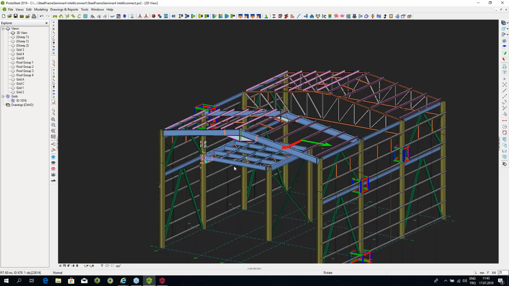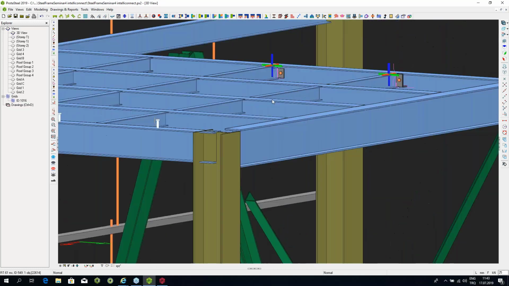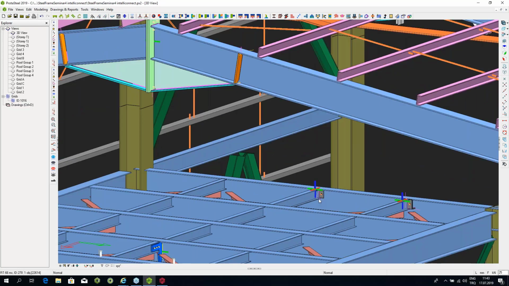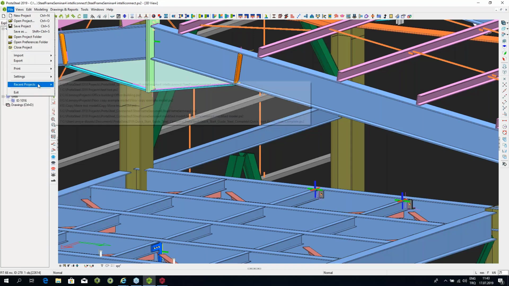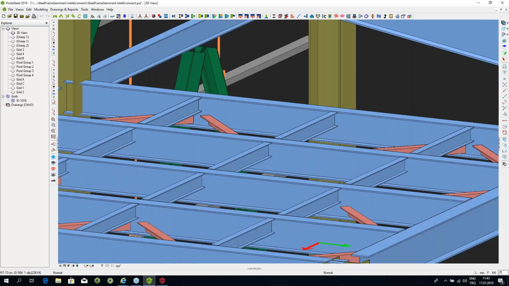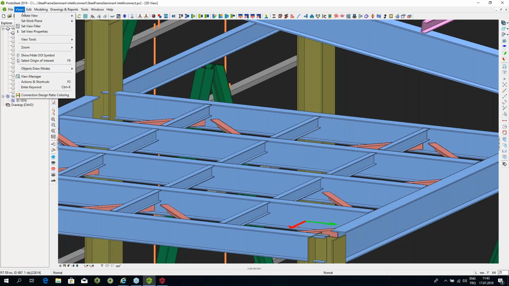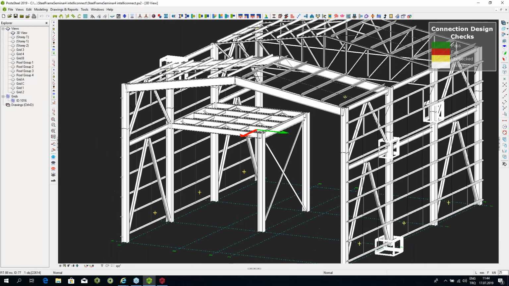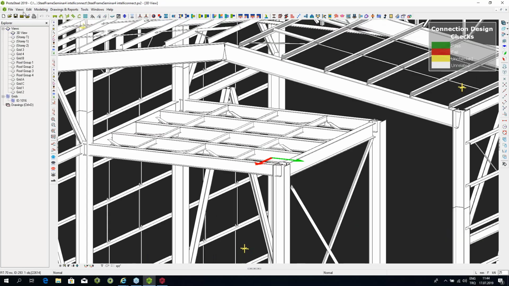So for example, if I were to go in there and let me just show you a bit of that. Now, what I want to show you is actually I want to start all over again, it looks more impressive. So when we're in the model, what we can do is we can turn on the connection design ratio coloring. So if we turn this on, the entire structure turns white. And with this option turned on, we can now start connecting the structure.